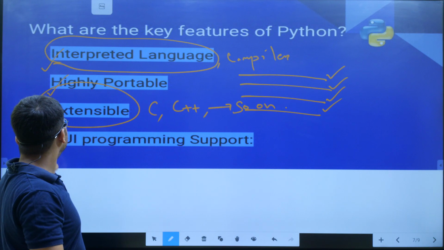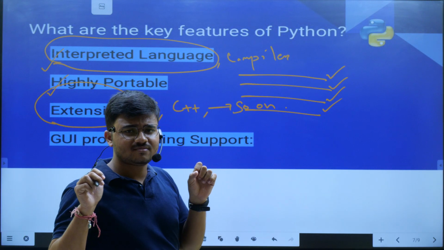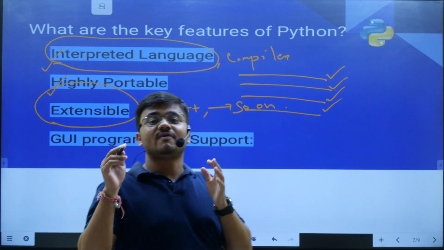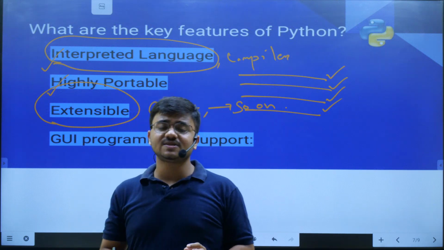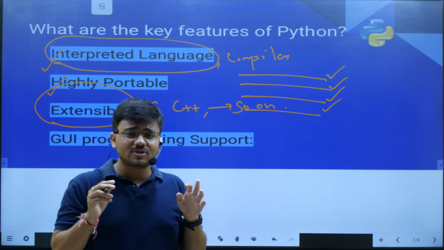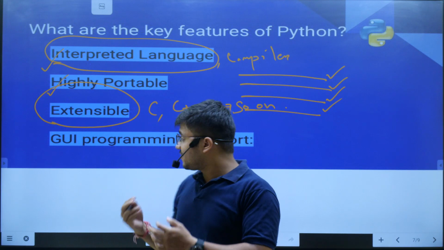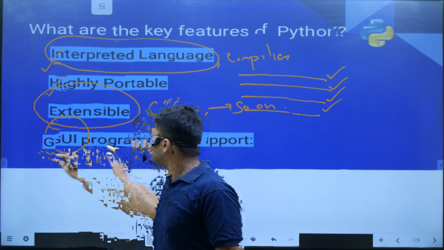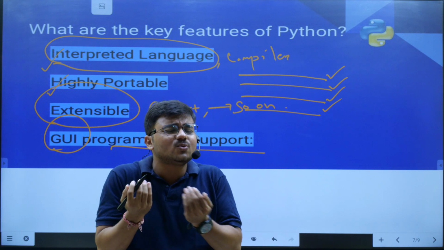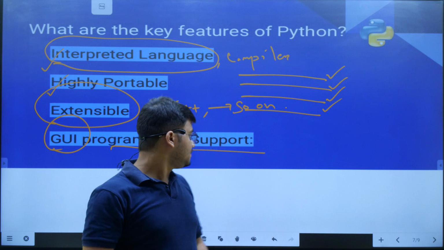And the last is GUI. What is the full form of this GUI? Just think for 1 second. Okay, its full form is graphical user interface, or it is also said as graphic user interface. Graphic user interface का मतलब क्या है? Anybody can interact with this kind of program. User interface हम बोलते हैं ना कि ये जो system है, ये जो operating system है, ये जो phone है, it has good user interface. So accordingly, it is graphical user interface. So in this programming language, it is graphical user interface. Means easily any user can use this kind of program, and it can be easily accessible as well. Okay.